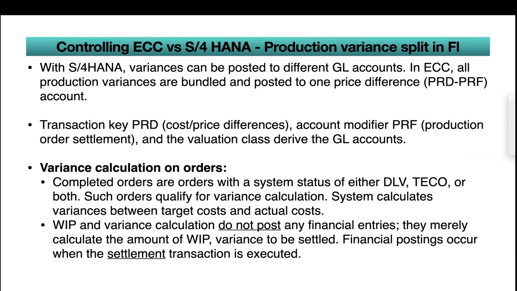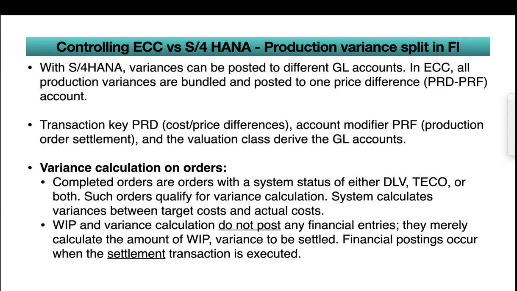So another set is production variances split in FI. It is similar to COGS, but again, variances play a vital role in taking business decisions. If it hits one single GL account, it will be difficult to see what the reason was and how to interpret the variances. Is it an input variance, a mix variance, or an output variance? So you need to have visibility.